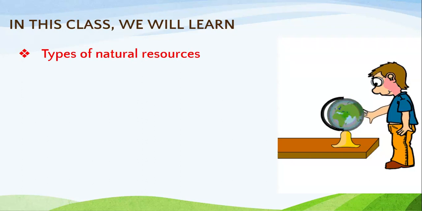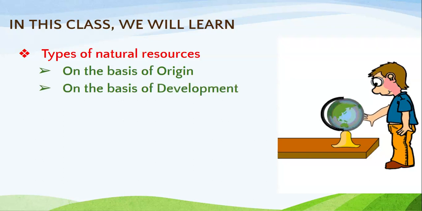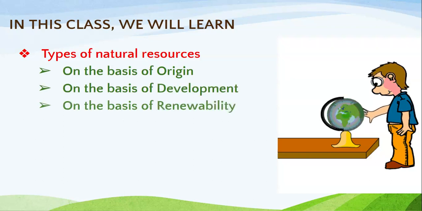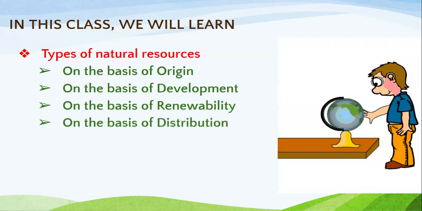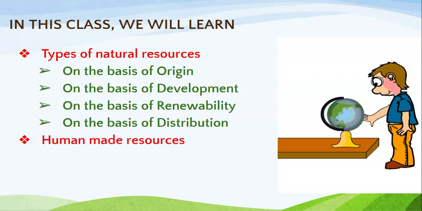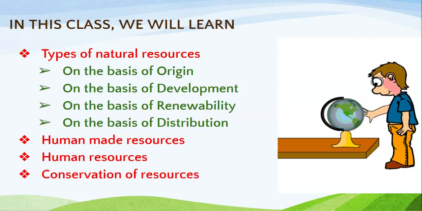First, we are going to discuss the types of natural resources, which are classified on four bases: on the basis of origin, on the basis of development, on the basis of renewability, and on the basis of distribution. Next, we will study in detail about human made resources, followed by human resources, and at the last, we will talk about conservation of resources.